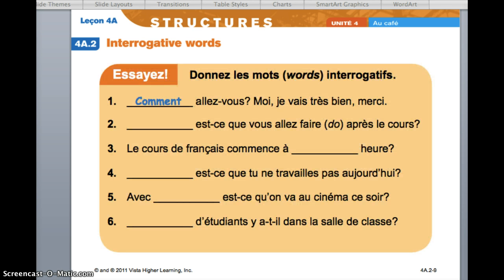This is the last slide in the set. It's a practice activity that we did out loud in class together. If you were not there that day, or if you just like to try it on your own, go ahead and write down the answers somewhere on a piece of scratch paper or in your spiral, and I'd be happy to take a look at them. This is the end of the note set.